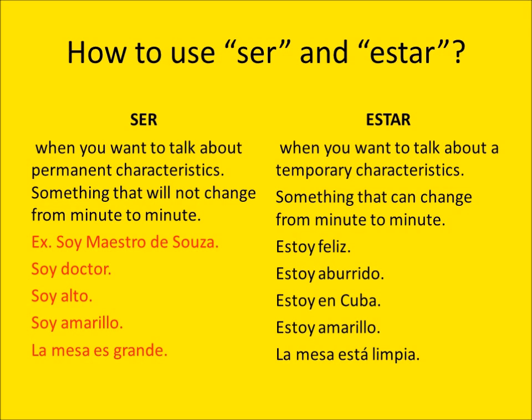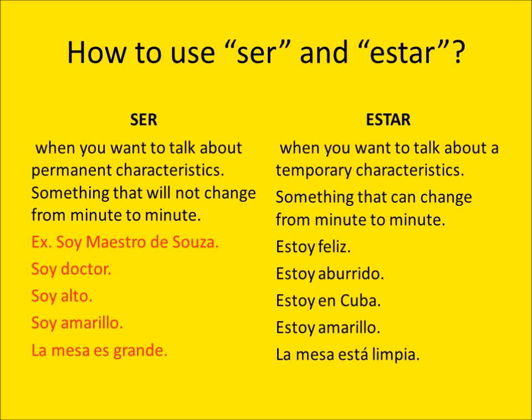So you're going to use the verb estar. Estoy aburrido. Estoy en Cuba. Okay, I am from New Jersey, but at the moment I am in Cuba. So you're going to use the verb estar.